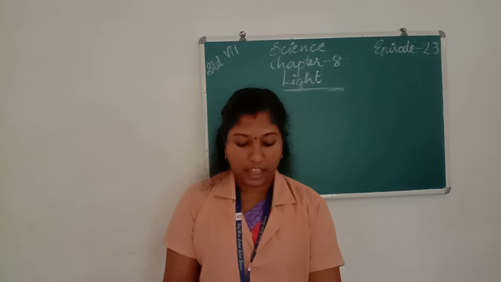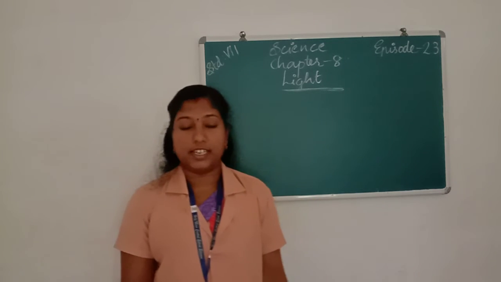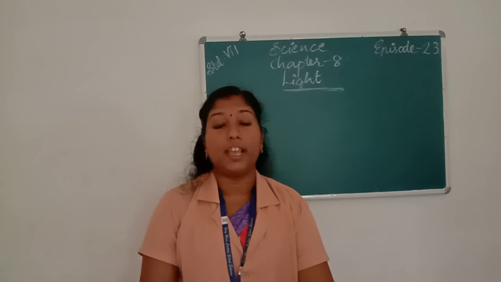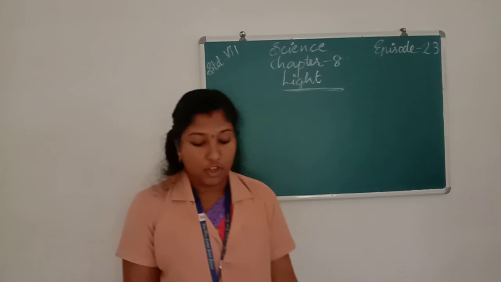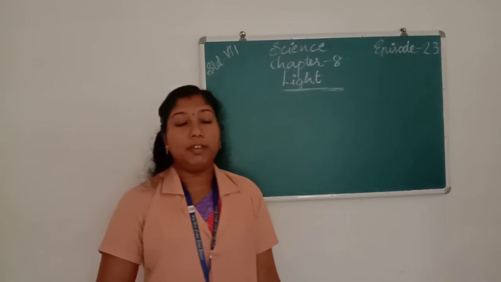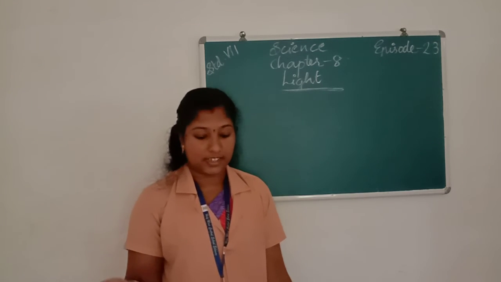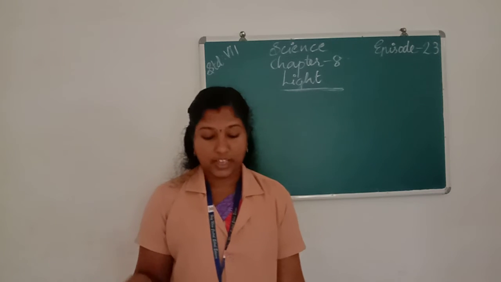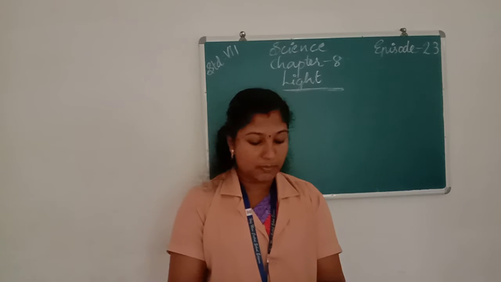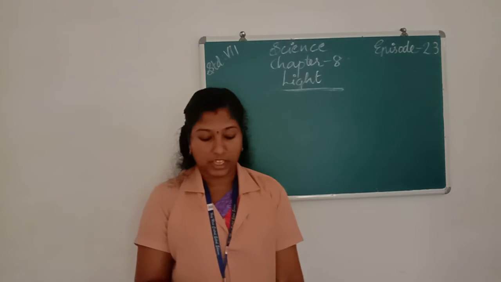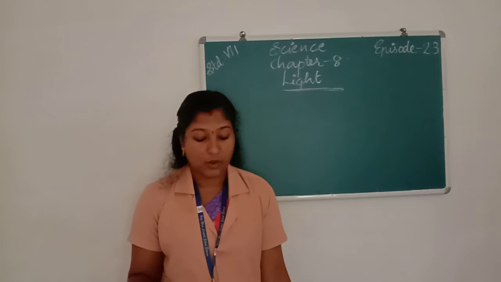Next we learn about mirrors. There are two types of spherical mirrors: concave mirror and convex mirror. A concave mirror is a spherical mirror whose reflecting surface is curved inwards, and a convex mirror is a spherical mirror whose reflecting surface is curved outward.